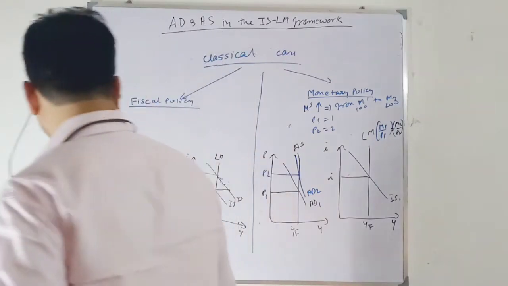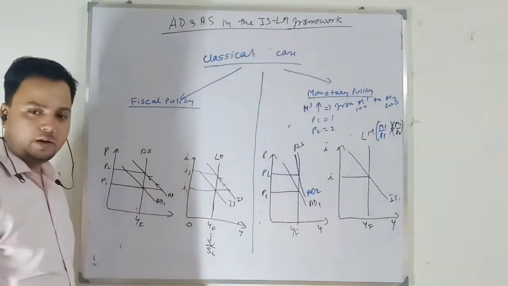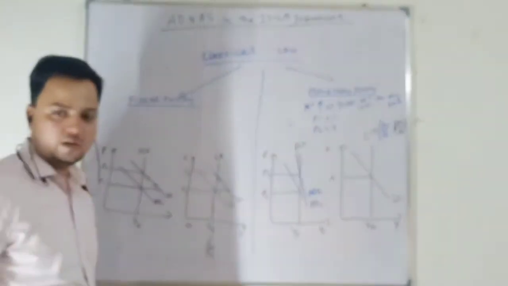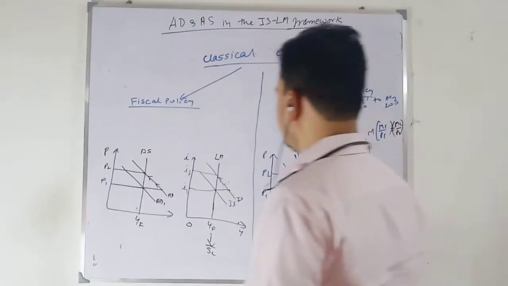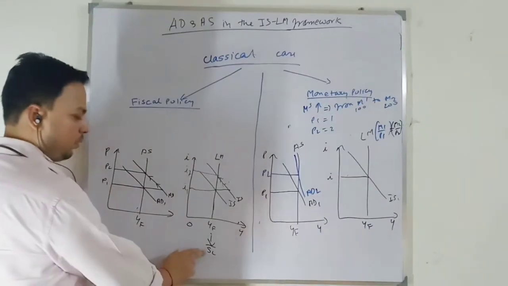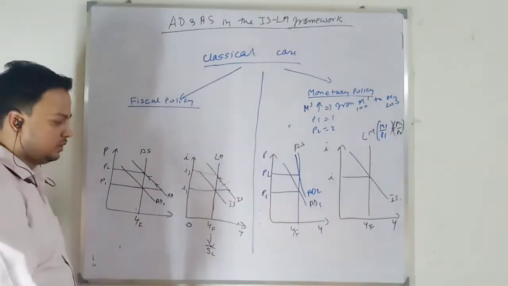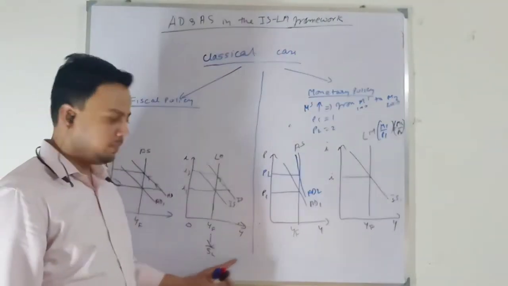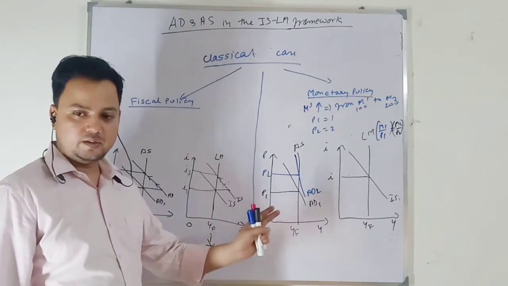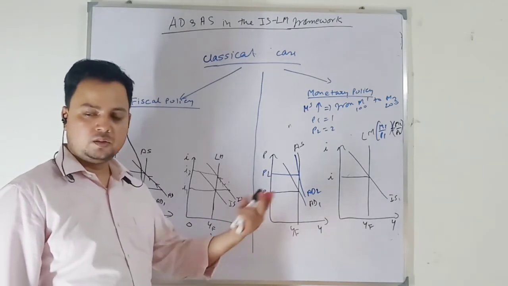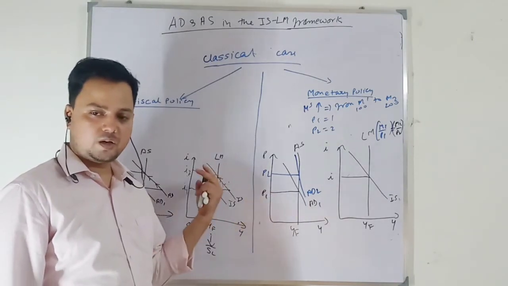Okay. Now let me draw a general graph for all of these cases that we have done. So I am going to draw a general graph. Okay. So now you people know that in the classical case, how we have to form the argument. Remember the argument. I have to take the supply of loanable funds kind of argument. Demand for loanable funds increases given the supply of loanable funds. My rate of interest will be driven up, and it will crowd out the private investment.